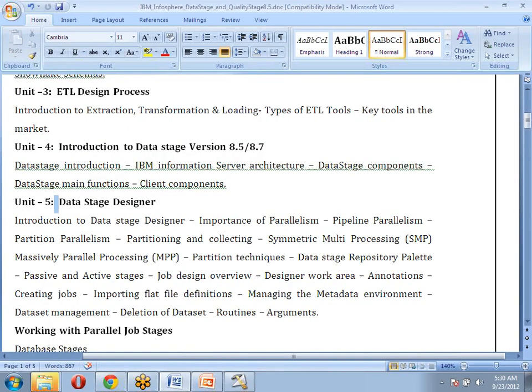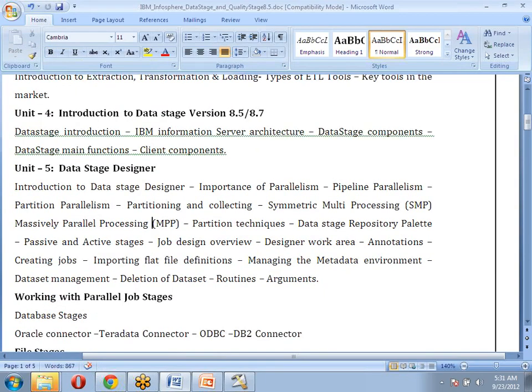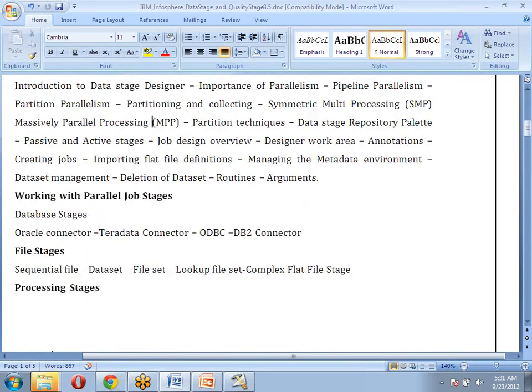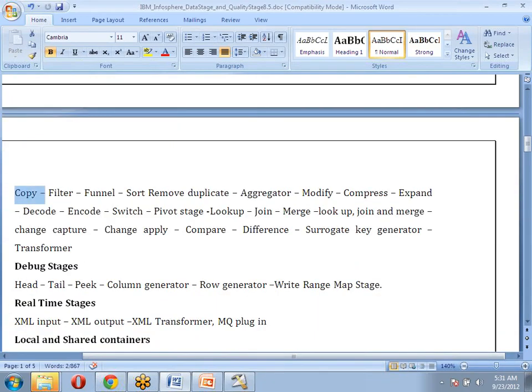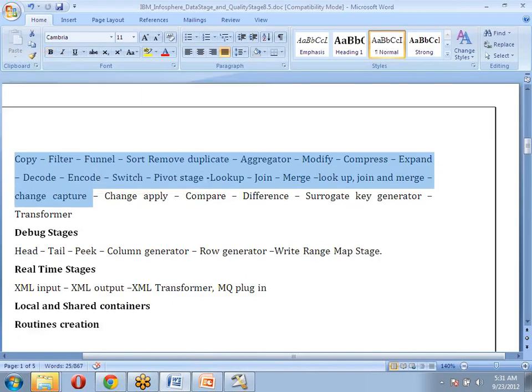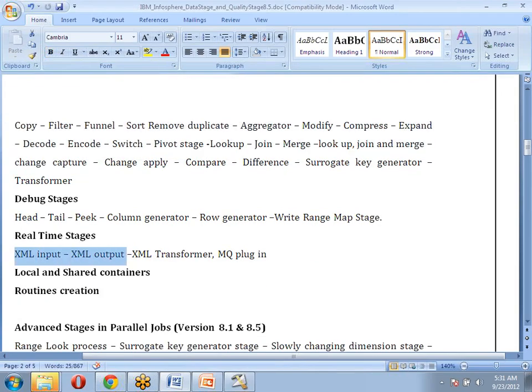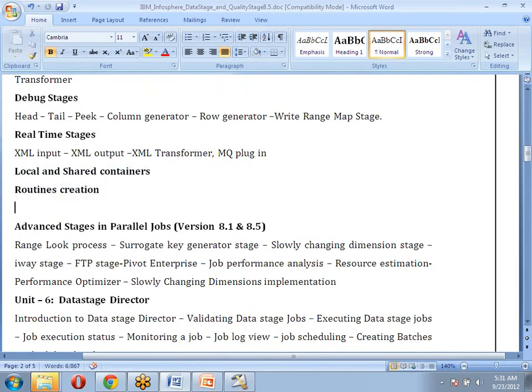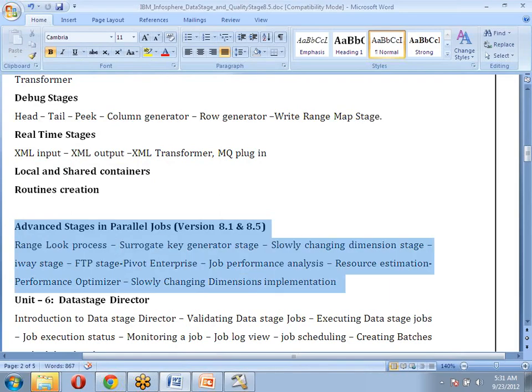From Unit 5, Introduction to DataStage, Parallelism Concepts and Partition Techniques and Repository Area and Designer Work, and working with the parallel database stages and connection stages and file stages, and what kind of processing stages we are going to use, how to connect from DataStage to XML applications and MQ plugins, kind of containers, and what we have advanced stages. Some of the stages are newly added in this DataStage, like range lookup, surrogate key functionality,